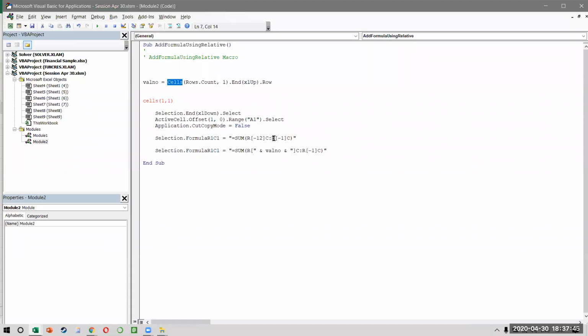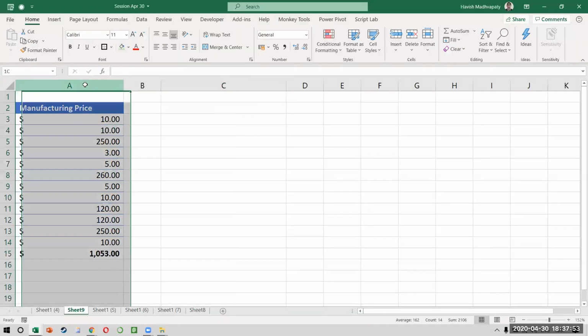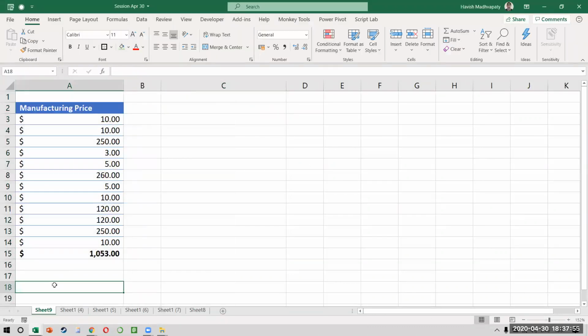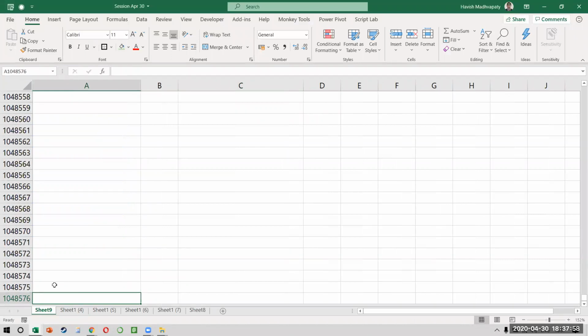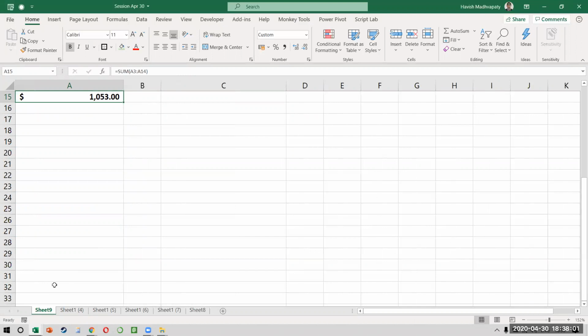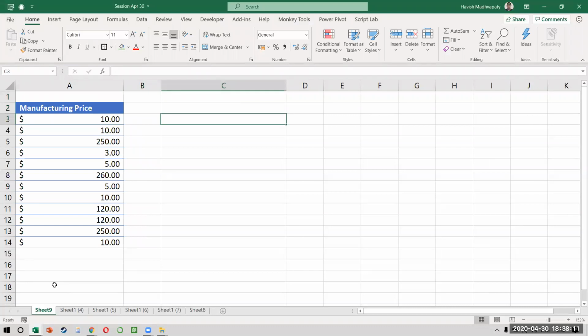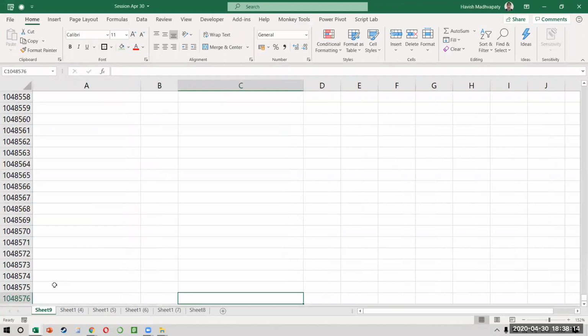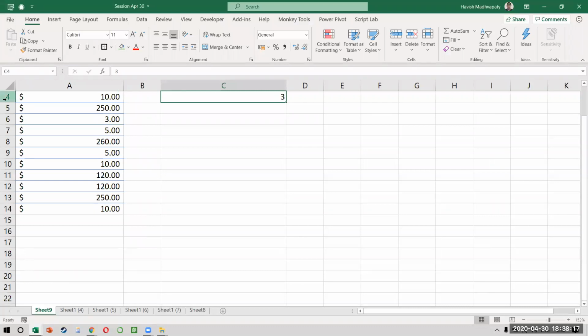Now what I'm saying is that after I've selected this entire data, I'm doing end Excel up. That means control up arrow. That means when I select my last cell, which is 1048576, 1, if I do control up, what will happen? It will always take me to the last cell. See, right now I had 14 cells, right? So when I did control up, what happened? It took me to the 14. If I only had 3 numbers, if I went to the last cell and I did control up, now it will take me to the 4th row. So this is a generalized way of finding out what is the last row of your worksheet.